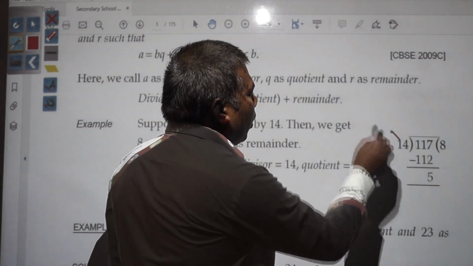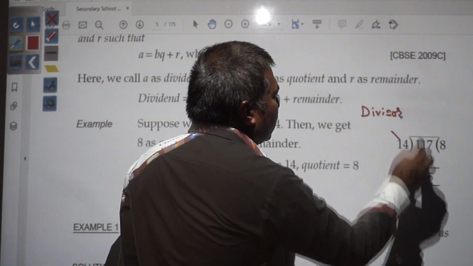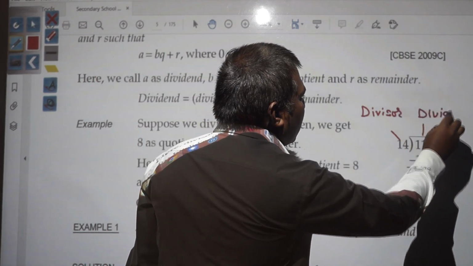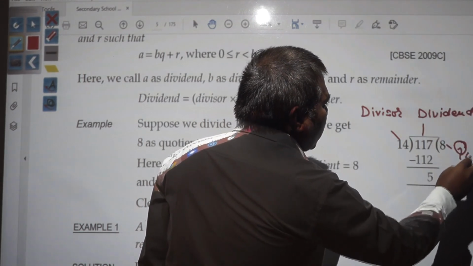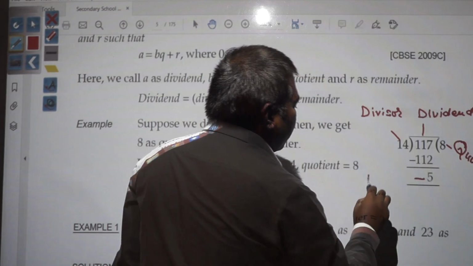So this was called divisor, this was called dividend. Already you have learned, this is called quotient and this is called remainder.